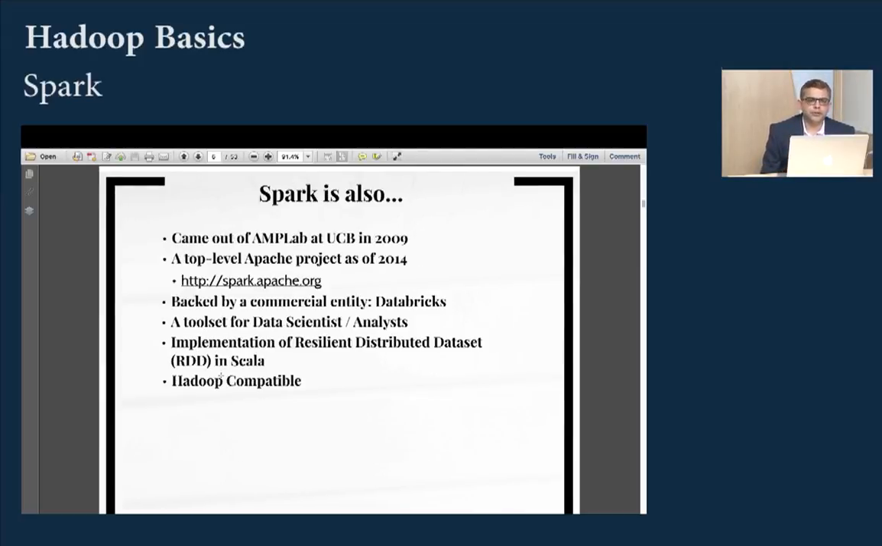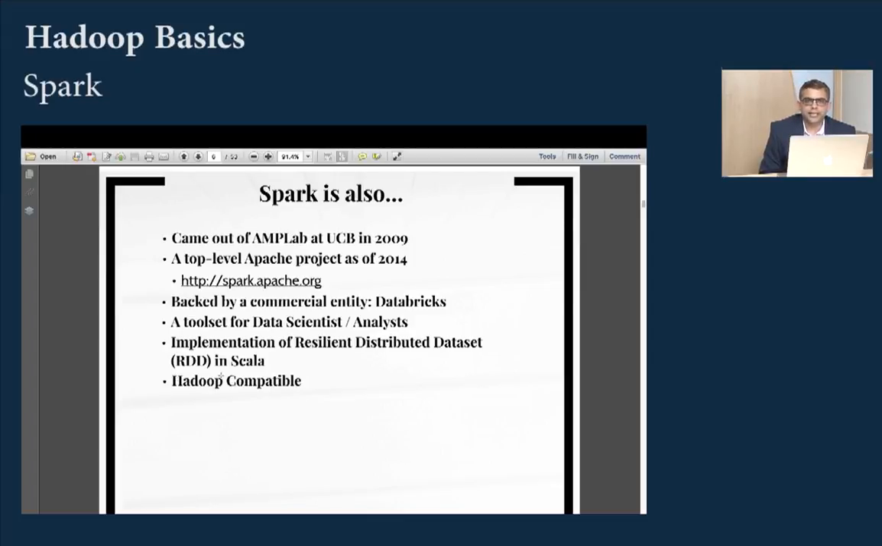So let's look at a bit of history for Spark. Spark came out of AMPLab at UC Berkeley in 2009. So in 2009, that was the first time Spark was created, and it was made an Apache top level project in 2014. So Spark is an independent Apache project. It's backed by a commercial entity called Databricks. Just like you have Linux and Red Hat supporting it, similarly you have Spark, and Databricks is the company that's supporting Spark. Along with that, Spark is supported by the Cloudera, Hortonworks, and MapR Hadoop vendors.